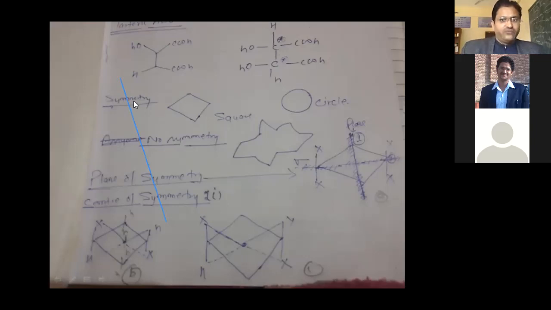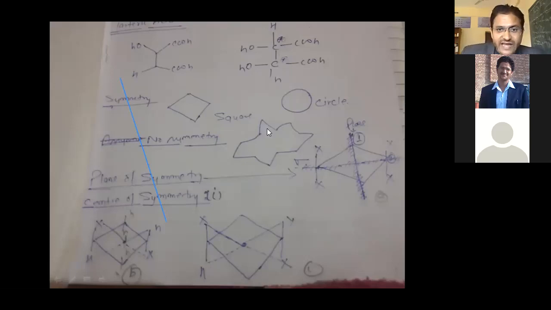If you think about symmetric or asymmetric shapes in the normal world, you can see this square-like shape is symmetric. If you think about this circle, it is symmetric, because if you bisect this circle in 2 parts, they are exactly the same. If you bisect this square, they are exactly the same, right? So these 2 shapes look symmetric. Why do they look symmetric? Because if you bisect them in two parts, they are exactly the same.